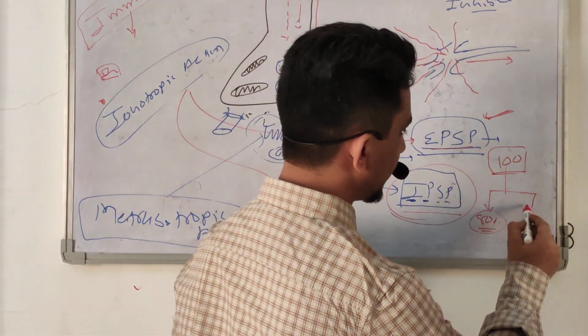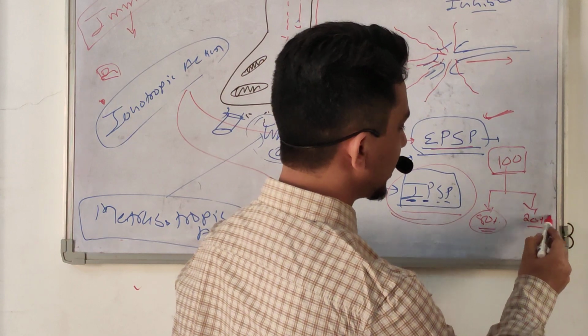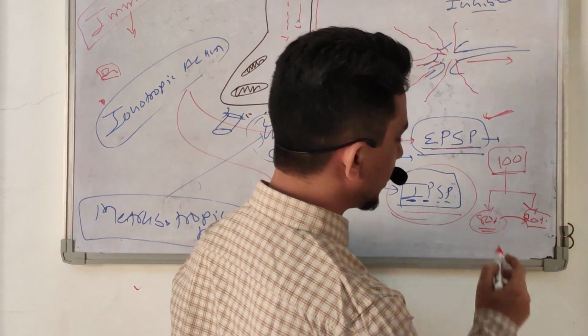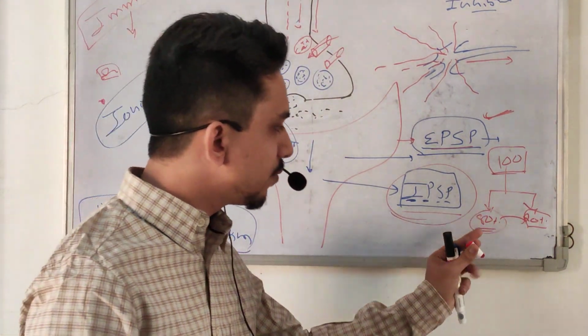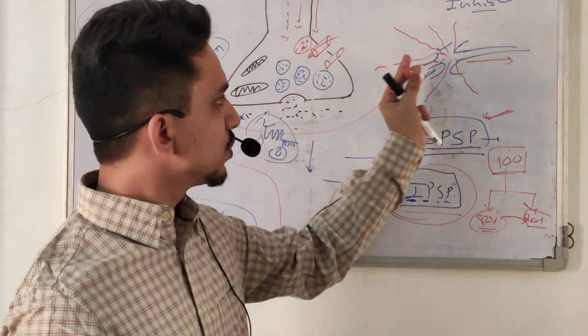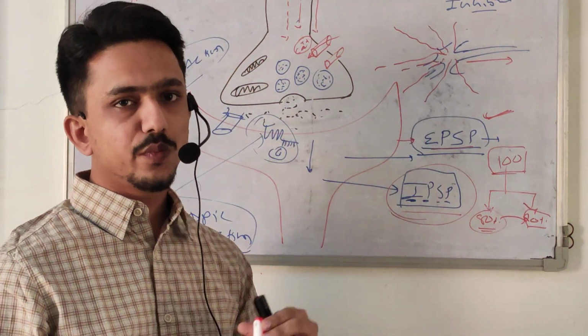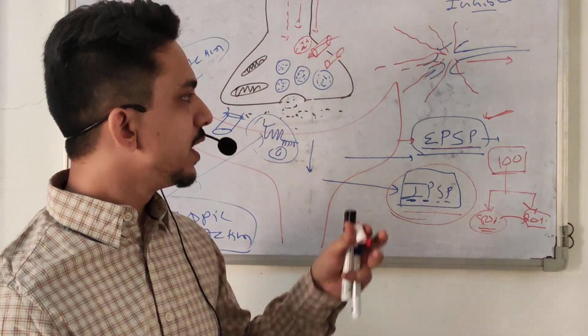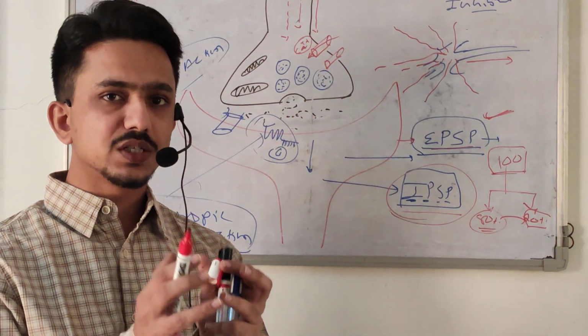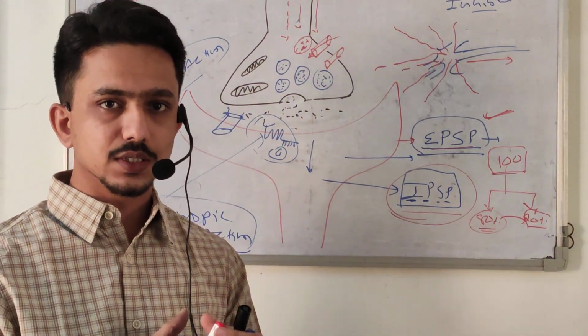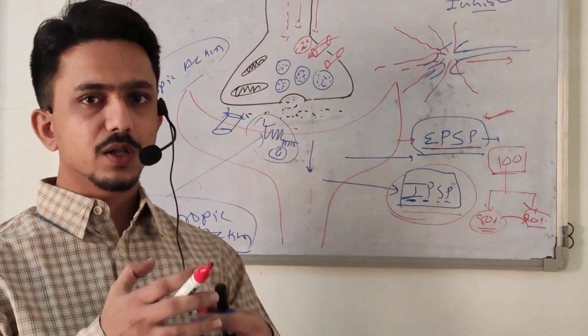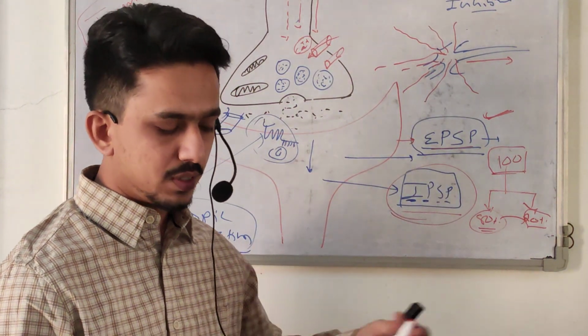And if 20% are inhibitory, they are overridden by the excitatory. And if the majority are inhibitory, the postsynaptic neuron produces the inhibitory postsynaptic potential. So they do a summation analysis of which is more. After that they produce the effect.